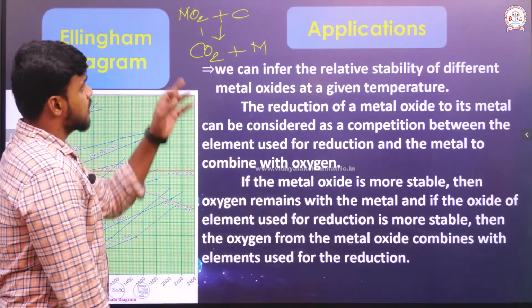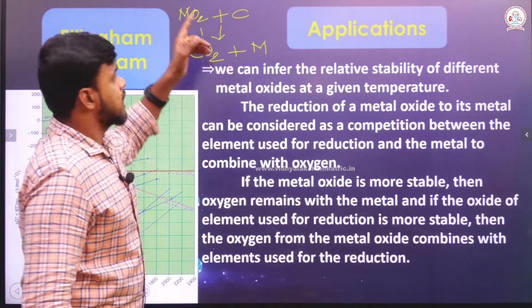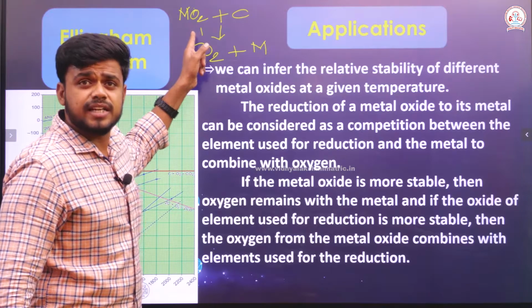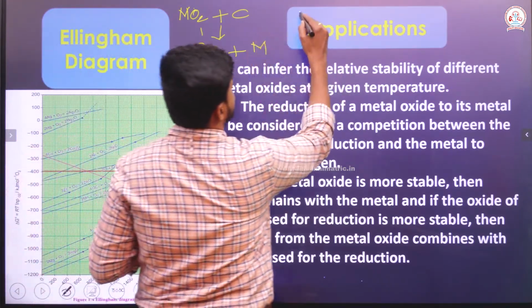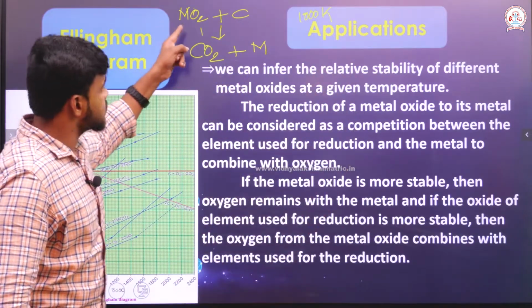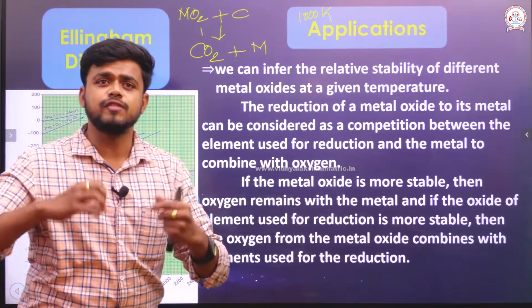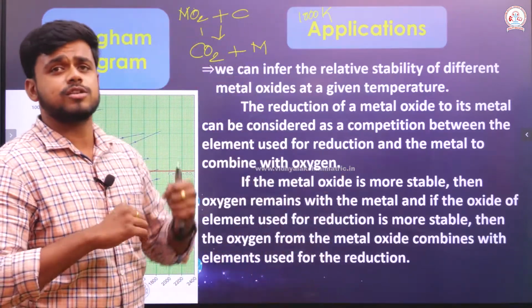If at a particular temperature, say 1000 Kelvin, the metal oxide is more stable, it will not give its oxygen to the carbon, and carbon cannot take oxygen from the metal oxide.